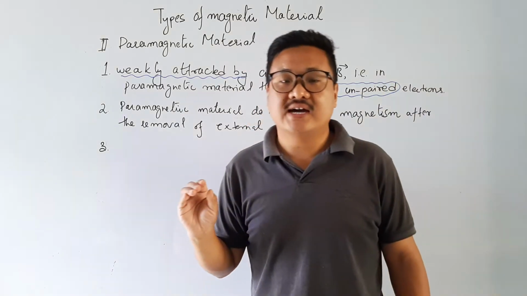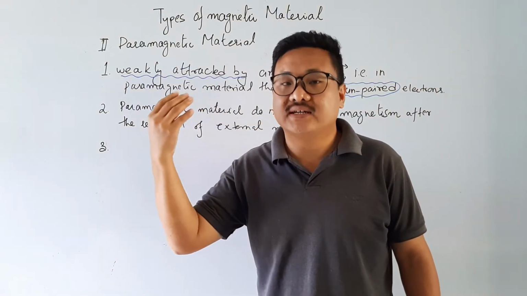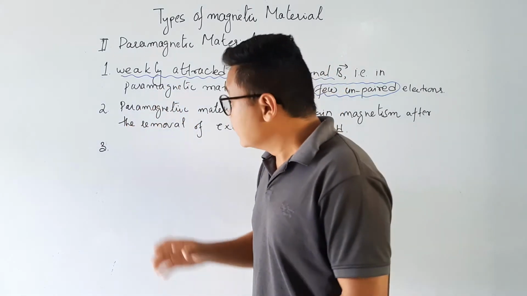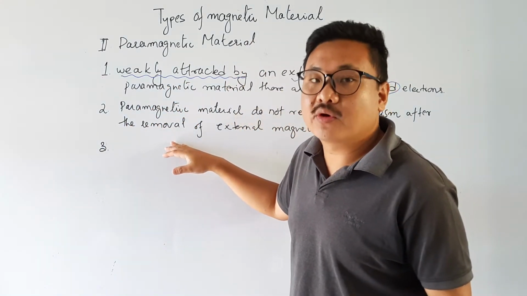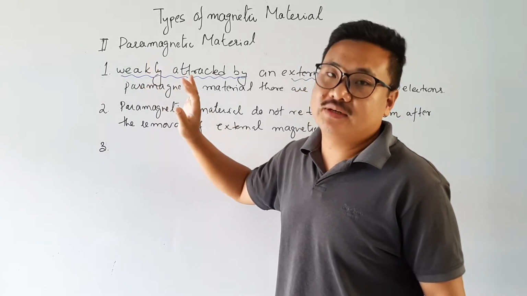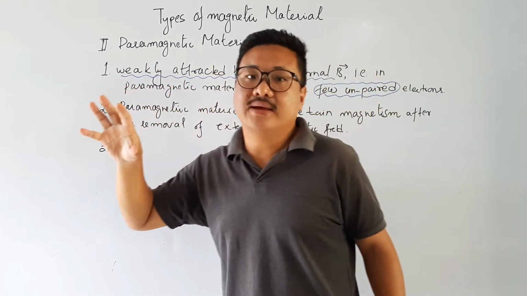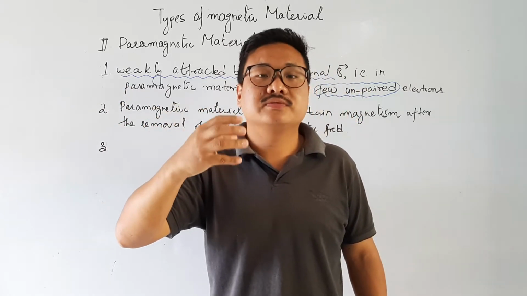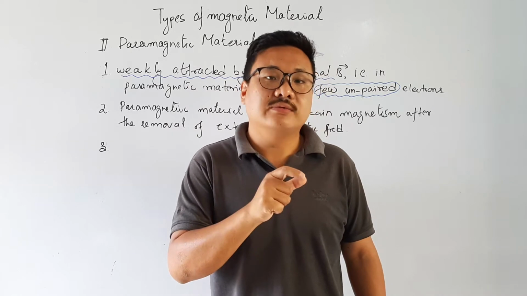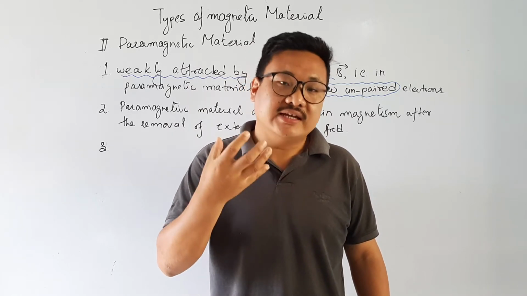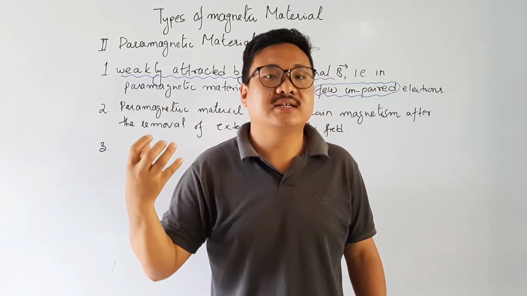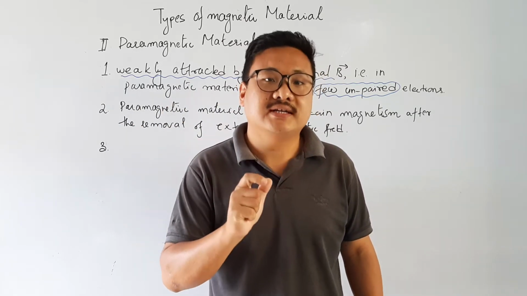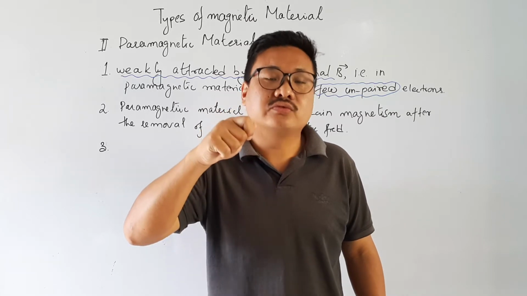What does it mean? Whenever we remove the external magnetic field, there will be no magnetic property in paramagnetic material. We also studied in the magnetization topic the example of a screwdriver, that the screwdriver got magnetized. Even after removal of the magnetizing magnetic field, there was some magnetic field in that screwdriver.